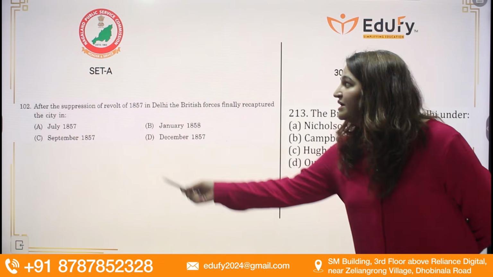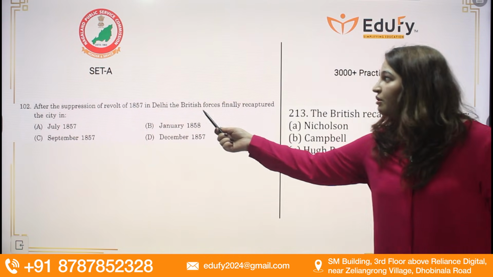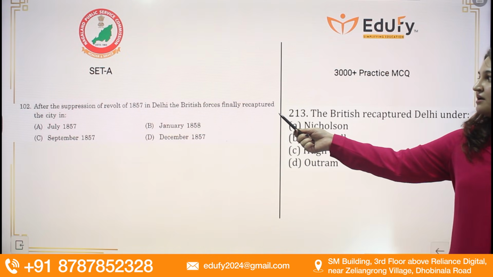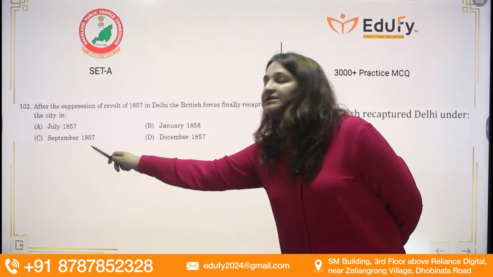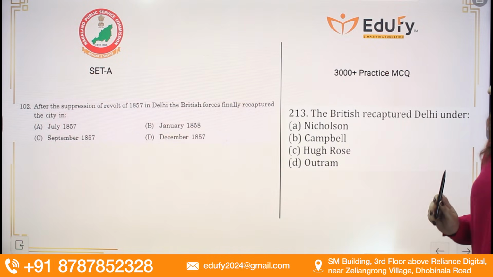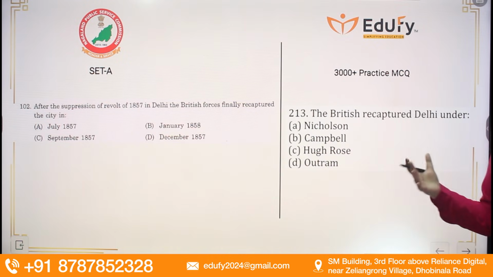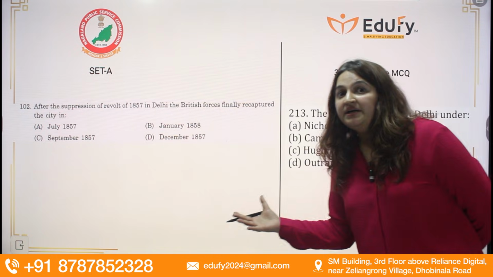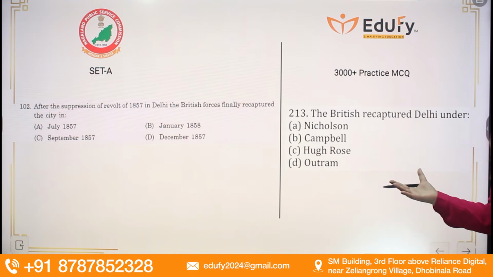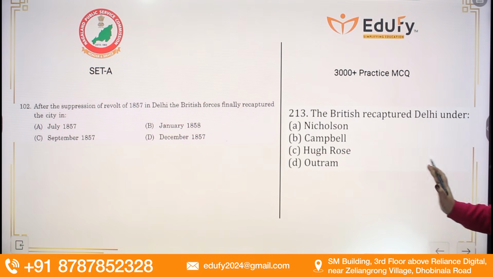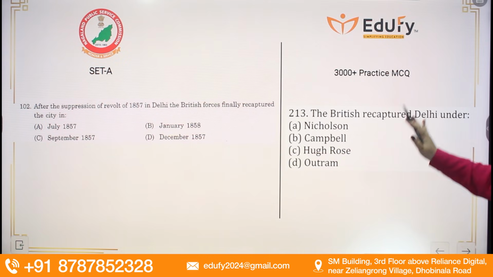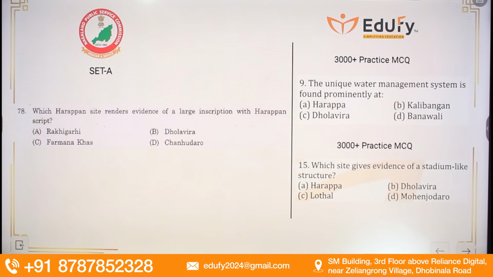Now another question: after the suppression of the revolt of 1857 in Delhi, the British forces finally recaptured the city in... the answer here is September 1857. And we have not just covered the suppression of the revolt in Delhi, we have also seen which British officers covered it. So directly or indirectly we have touched upon this topic. See, the British officer that recaptured Delhi, under which British officer.